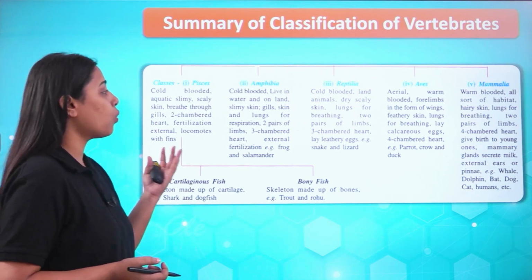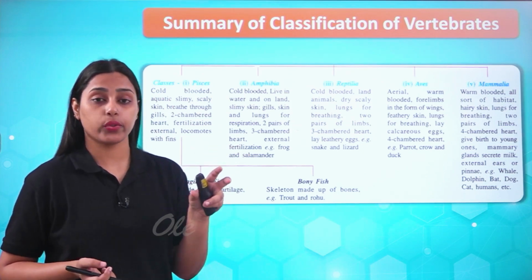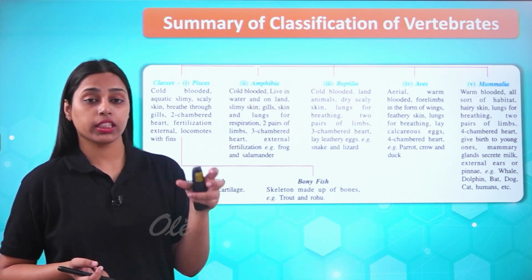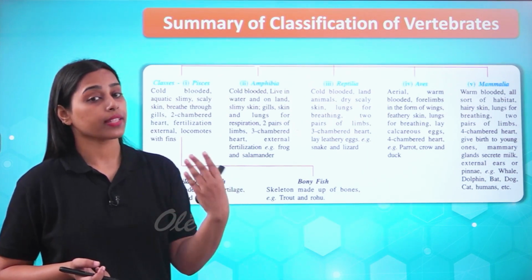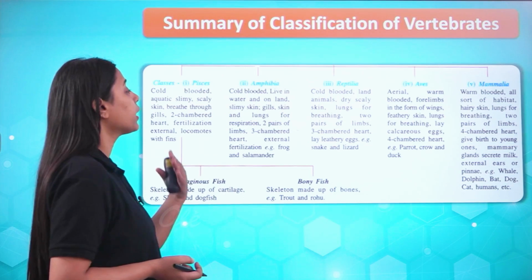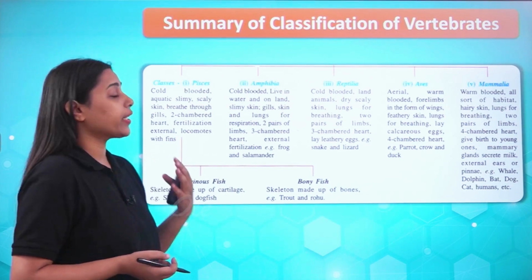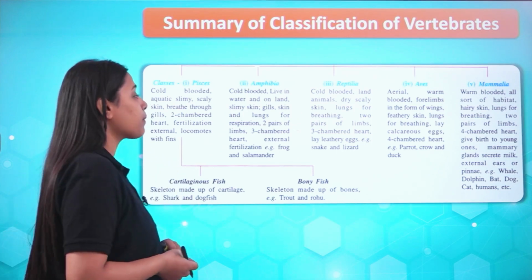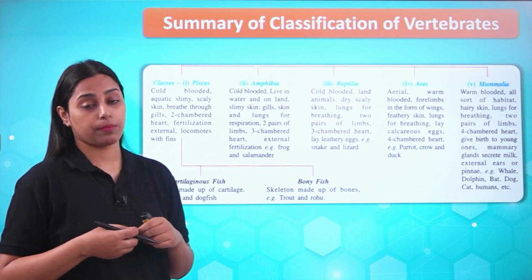Amphibians, they are cold-blooded only, poikilothermal. Do remember this terminology. The terminology indicates that they adjust their body temperature as the outside temperature changes. They live in water and on land also, and that is why they are known as amphibia. Slimy skin, gills, skin and lungs for respiration are present.